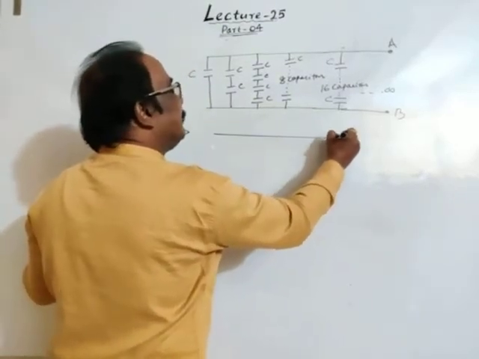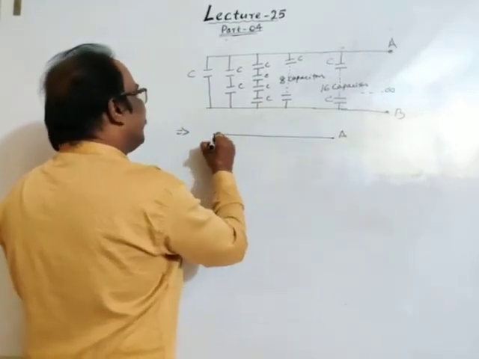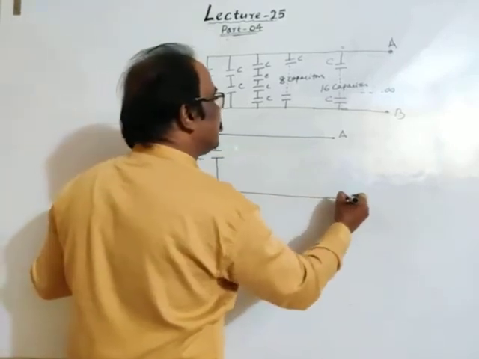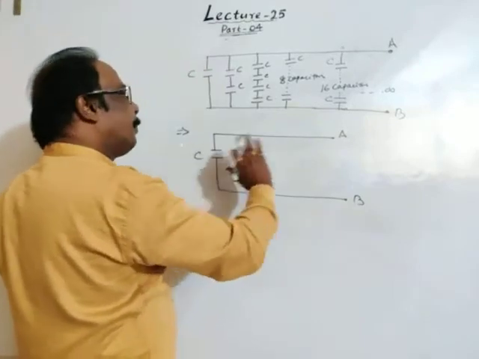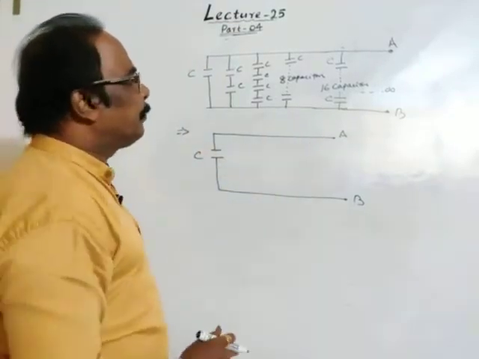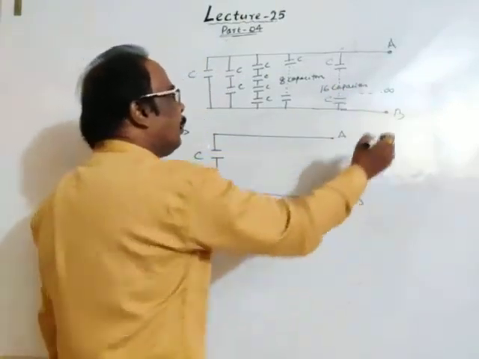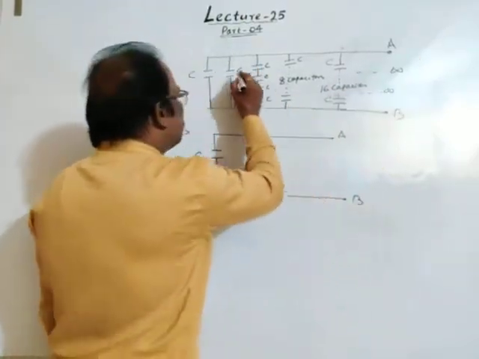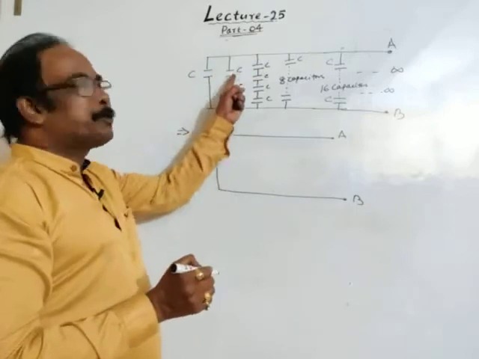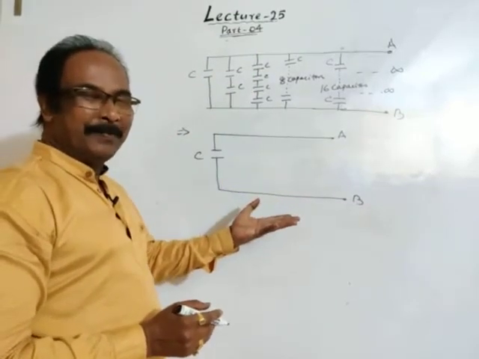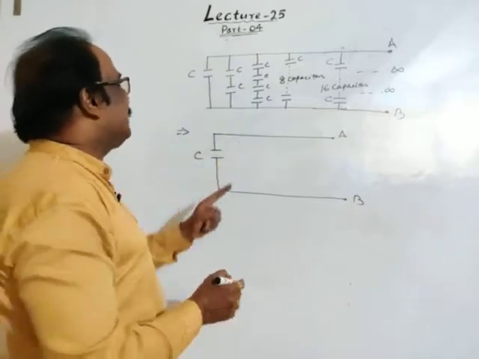This point is A. This capacitance is C. This point is B. Up to infinity, we don't know how many capacitors there are. So these two are in series, as you know from previous lectures. These two are in series.